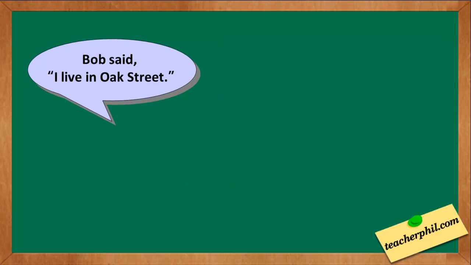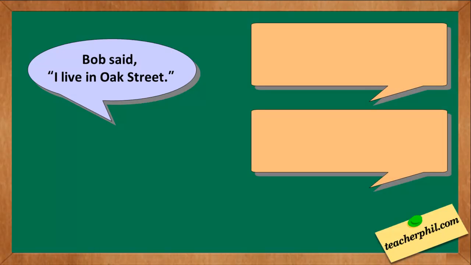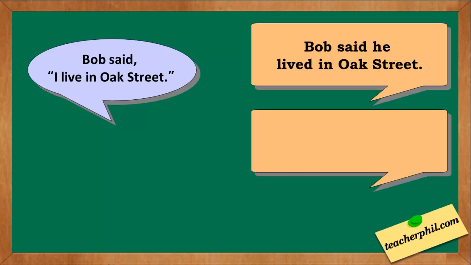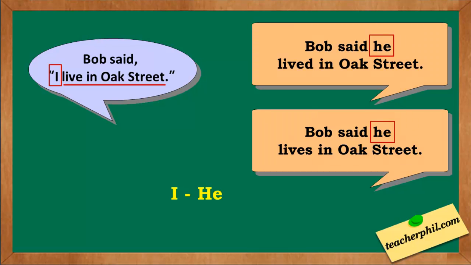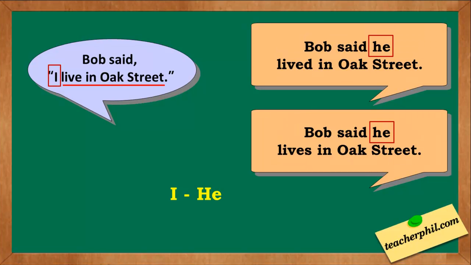The third one: "Bob said I live in Oak Street." There are two answers for this. What could it be? The first one: "Bob said he lived in Oak Street." The second one: "Bob said he lives in Oak Street." The pronoun I was changed into he, while the sentence "I live in Oak Street" could still be true. That's why we could use the same tense, or we can move back a tense.